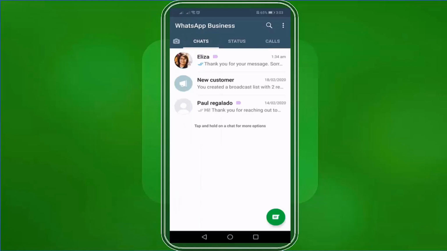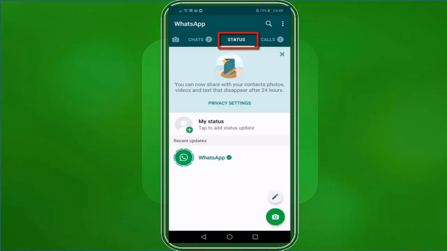Go to your WhatsApp personal or business app, then tap on Status. Under the Status tab, you will see a notification that you can now share with your contacts photos, videos, and texts that will disappear after 24 hours. Then tap on My Status.